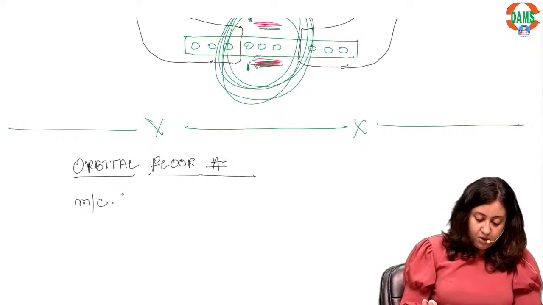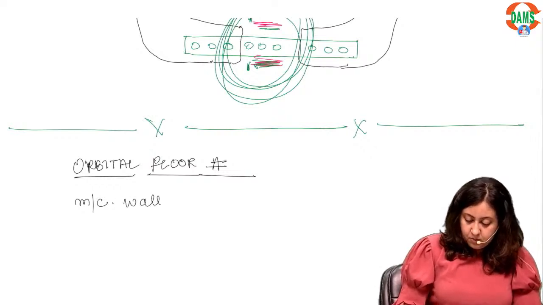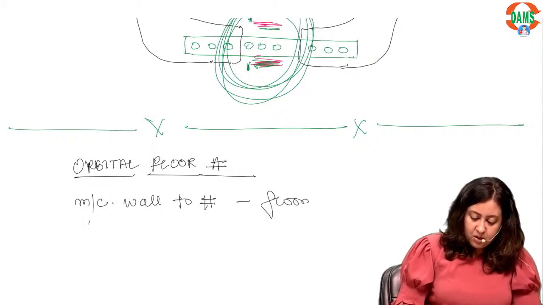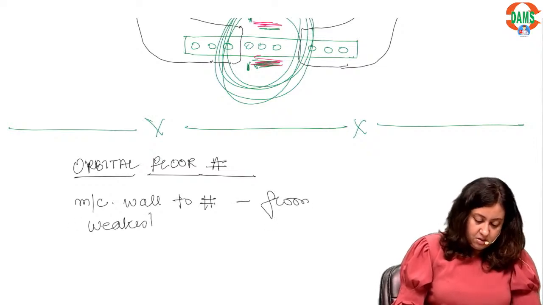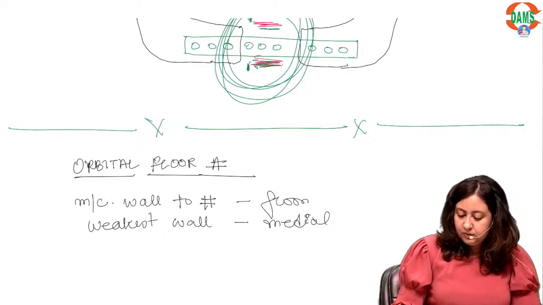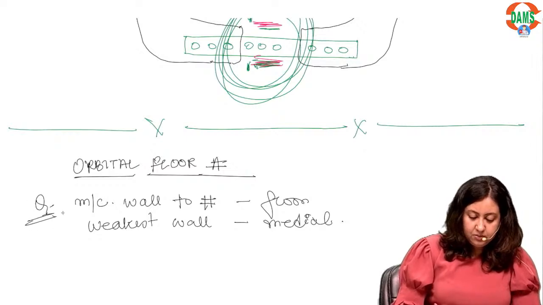Most common wall to fracture is floor. However, the weakest wall is medial. Okay, this is important.